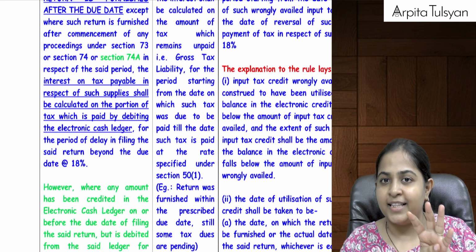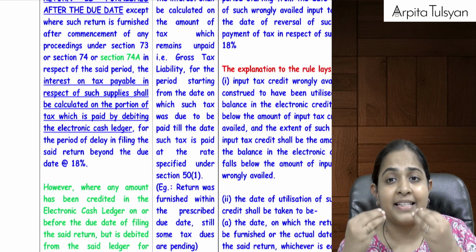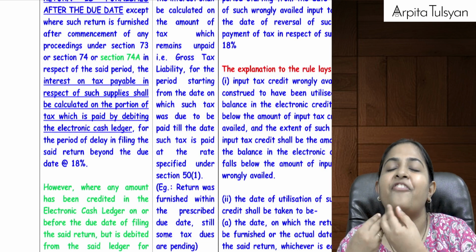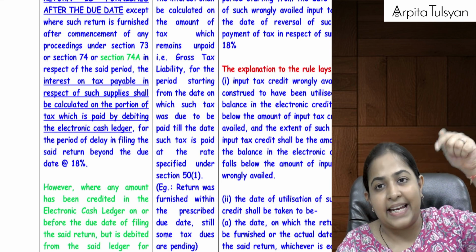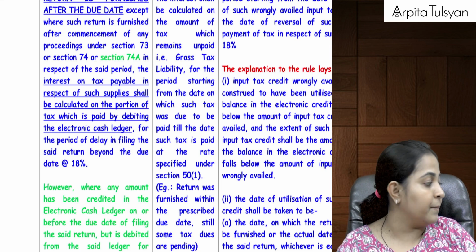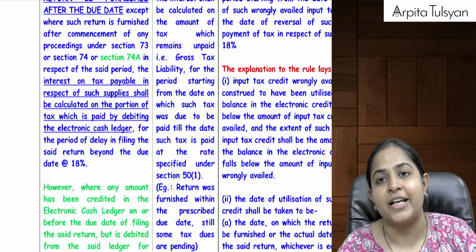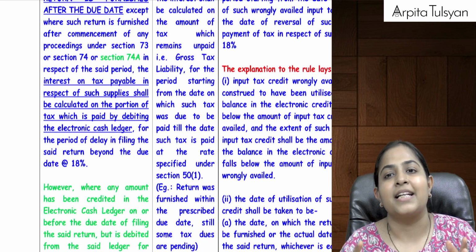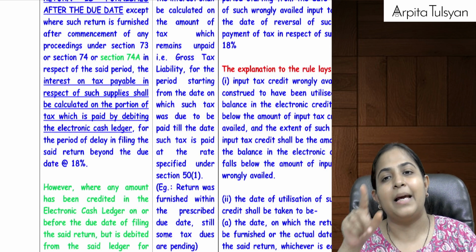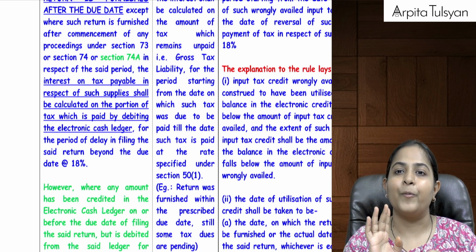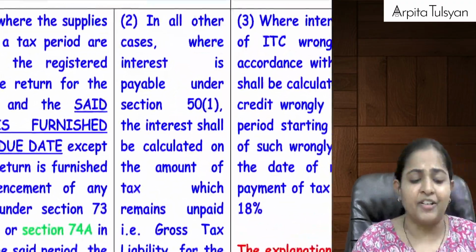So, if that 40,000 was already deposited in the electronic cash ledger and the only mistake from you was that you did not file the return, then in that case, can we say that the 60,000 of ITC is anyway kept with the government? This 40,000 is also deposited in the electronic cash ledger. So in that case, no interest will be payable, because here the net tax liability will be considered as 0. Are you understanding this? Yes? Okay. Then after that, second part.